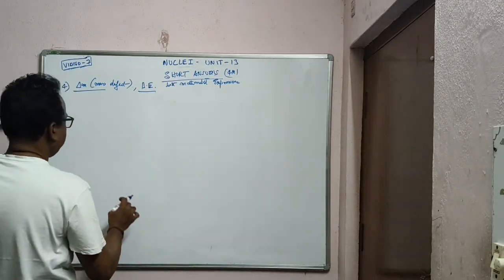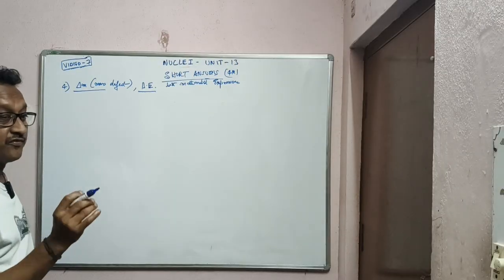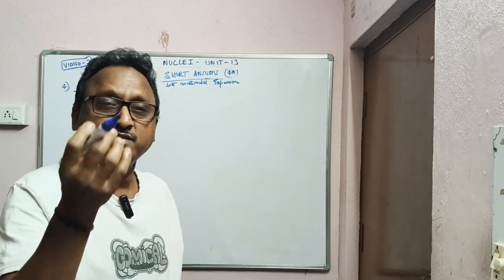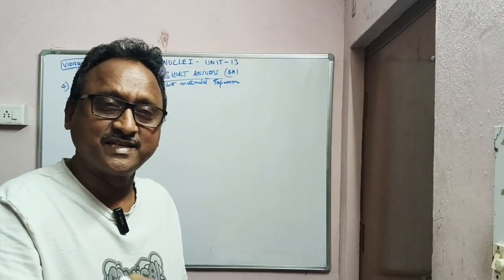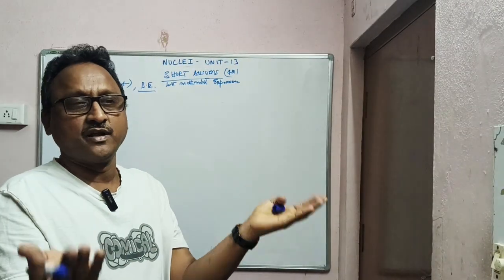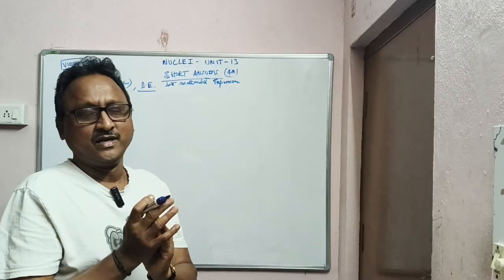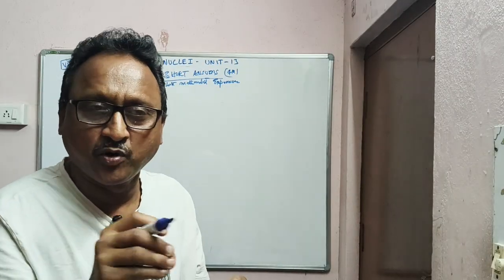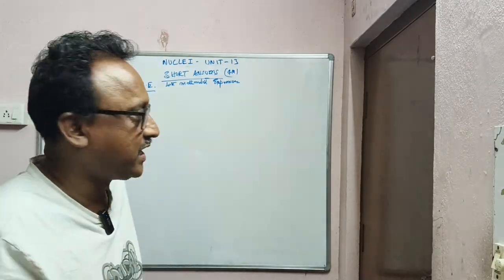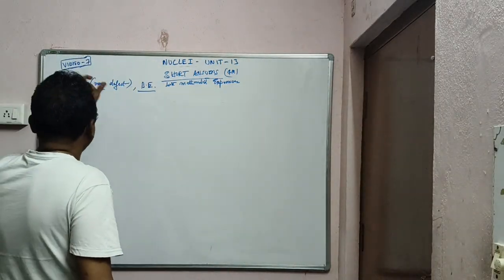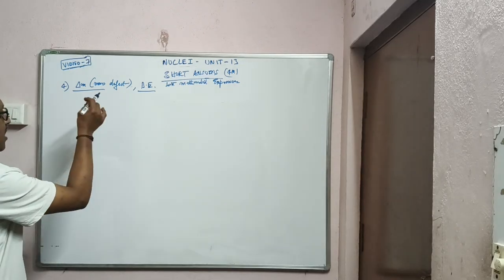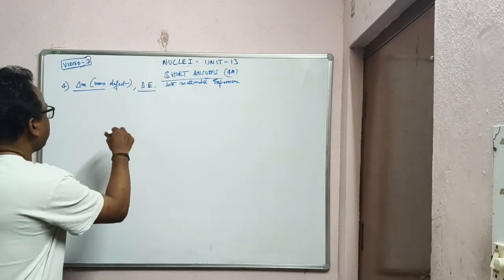So mass defect ante entante, see here, it is the difference between the mass of the constituents present inside the nucleus and that of the stable nucleus. Nucleus lopala nucleons untayi kada, protons, neutrons, that mass and the stable mass, the difference is called, according to Einstein, mass defect.